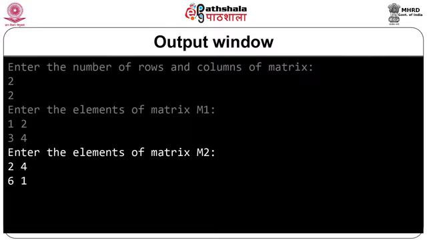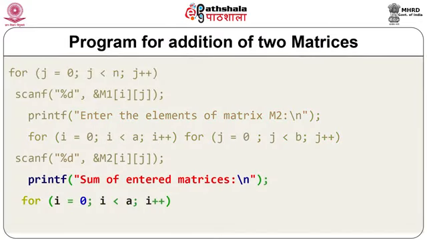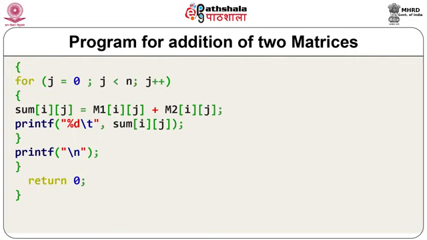Now you need to add these elements in the resulting matrix. You can see i goes from 0 to a, j goes from 0 to b, and we are using this important formula for addition of matrices: sum[i][j] equals M1[i][j] plus M2[i][j]. This resulting matrix we will display on the screen using the printf statement, that is printf of sum[i][j]. So this will display the resulting matrix on the screen.